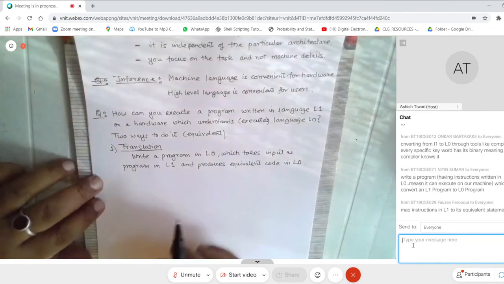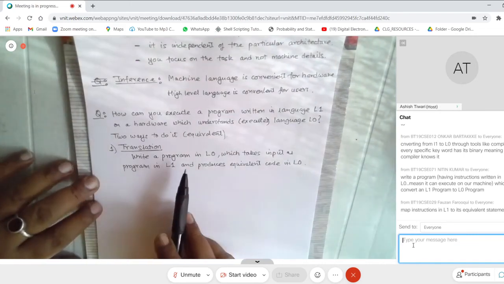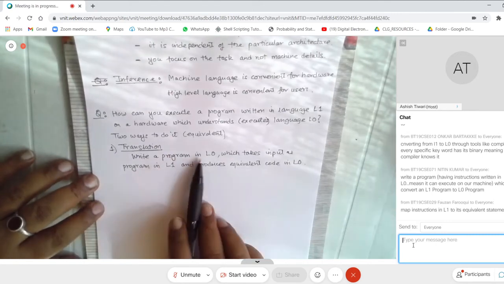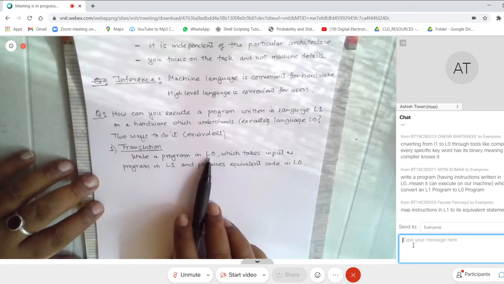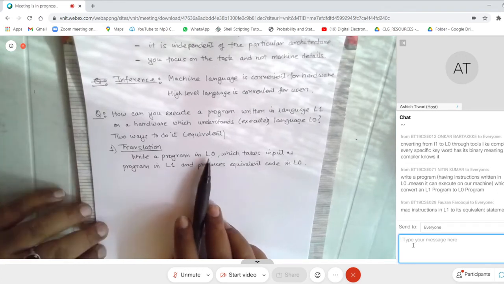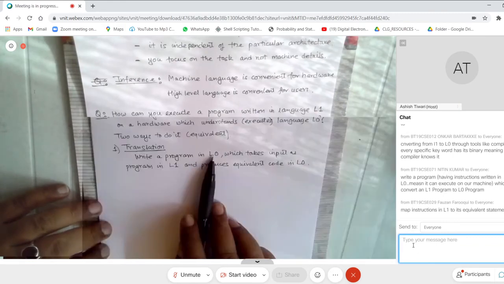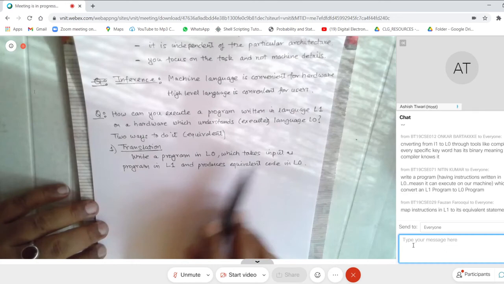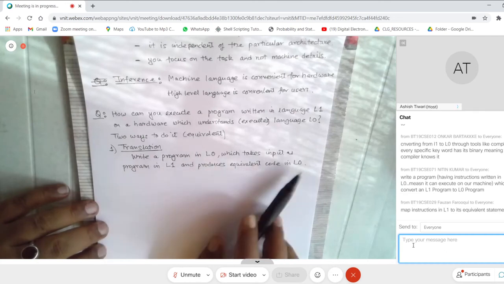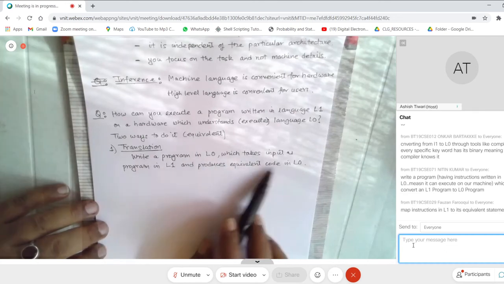So as Nitin had pointed out, this program that you write in L0 can actually execute on your machine because your machine understands L0. What this program does is it takes input in L1 and produces equivalent code in L0. Now this equivalent code can run on your machine.